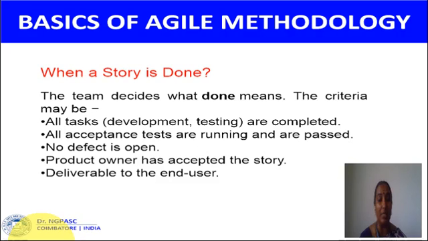The criteria may be all tasks are completed and all acceptance tests are running and passed. No defect is open. The product owner has accepted the story and it is deliverable to the end user. If the process is complete, then the user story is done.